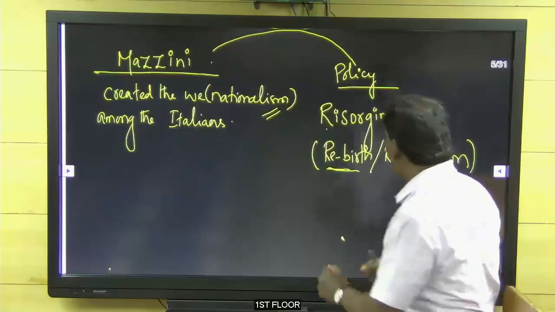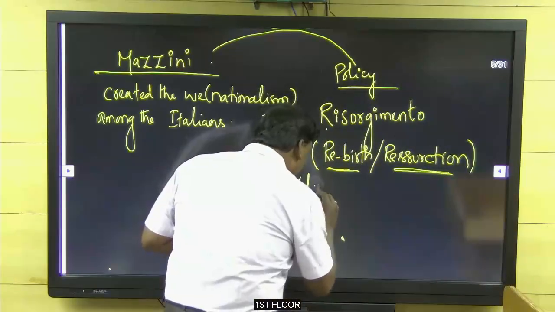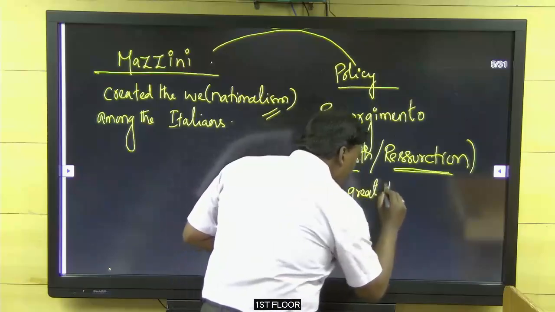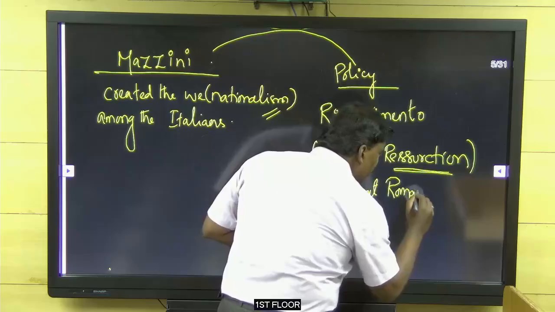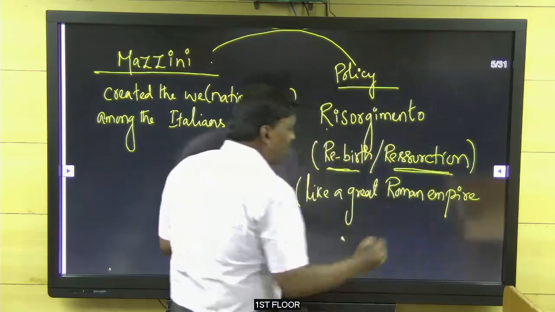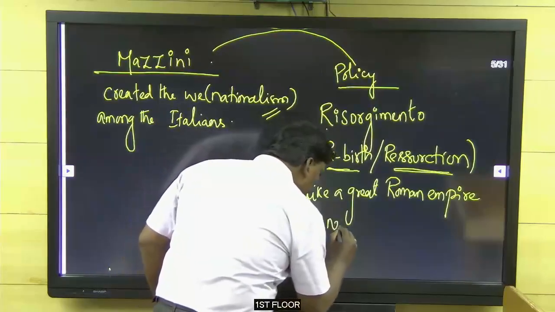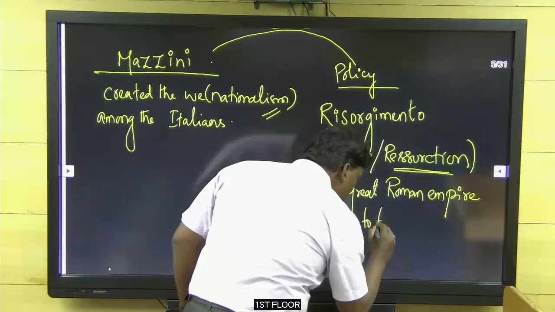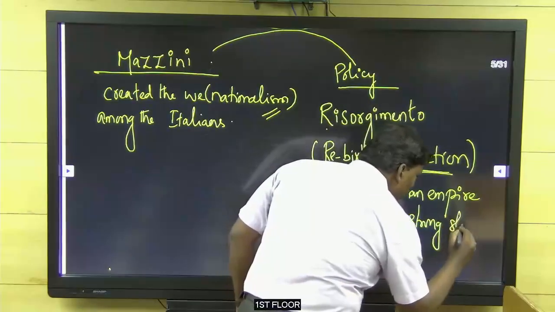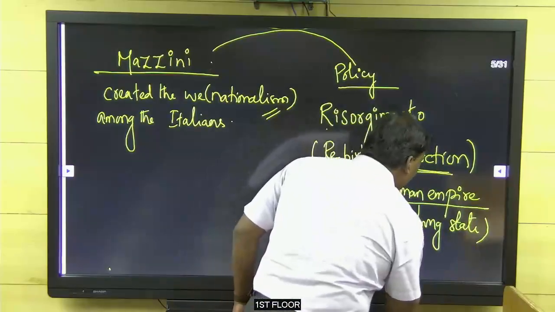Like the great Roman Empire, we need to be a strong state. So, like the Roman Empire, that is a keyword here.